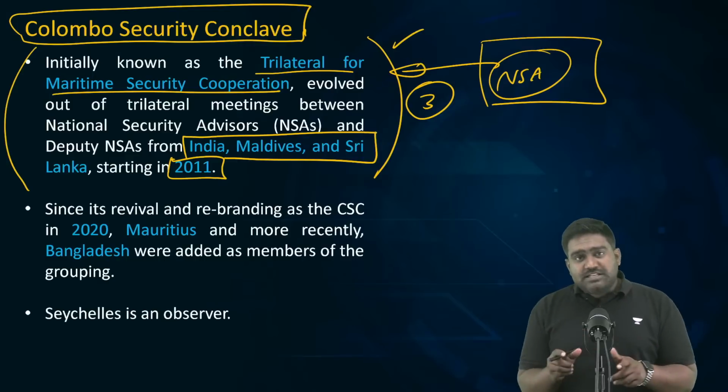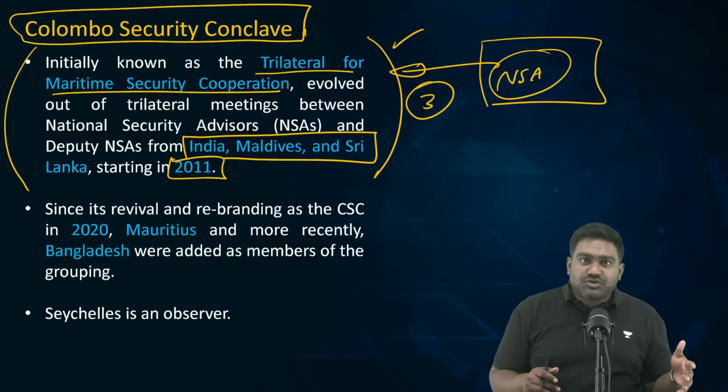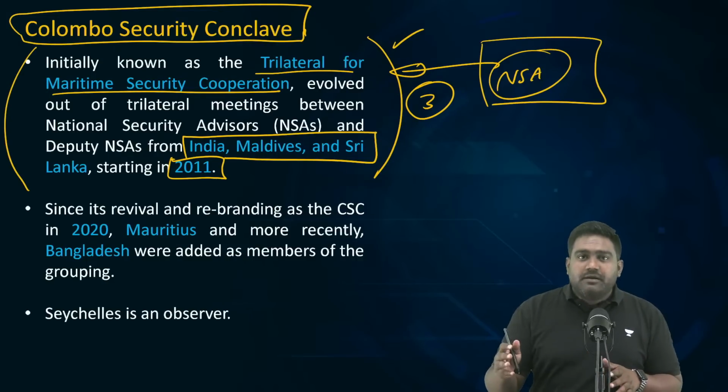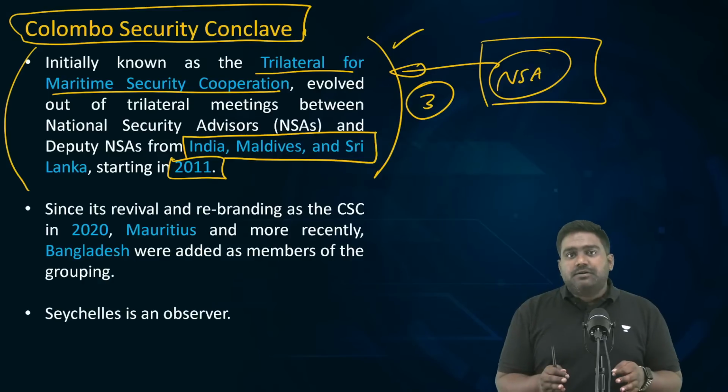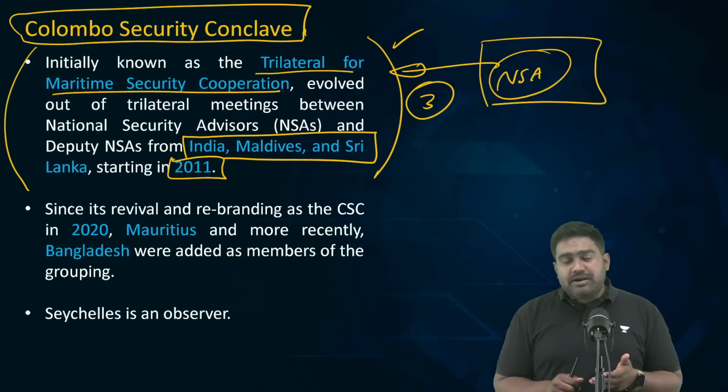Because don't forget, Indian Ocean is affected by multiple threats, from terrorism to piracy to organized crime of all types, drug trafficking, human trafficking, wildlife trafficking. So all types of threats are present, including disasters, where disaster assistance has to be provided.